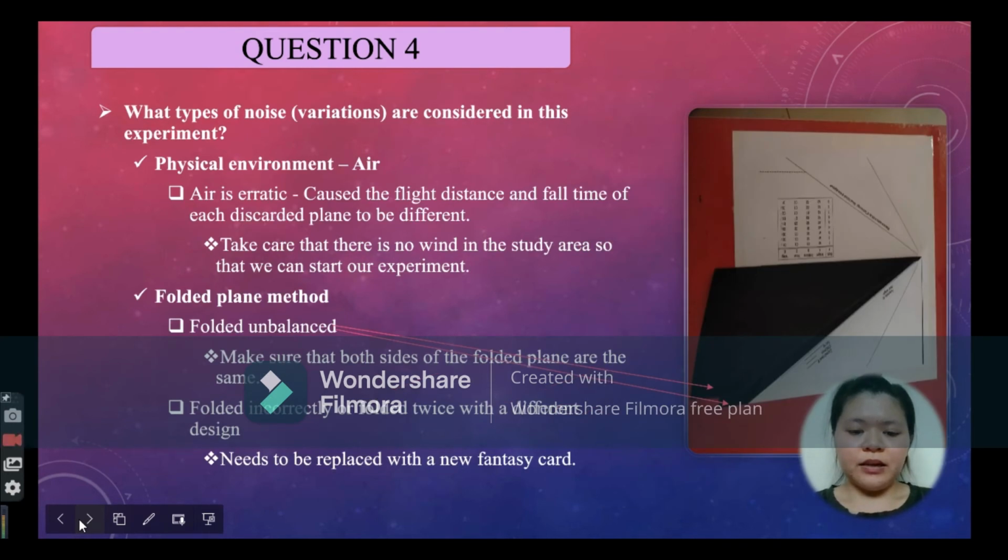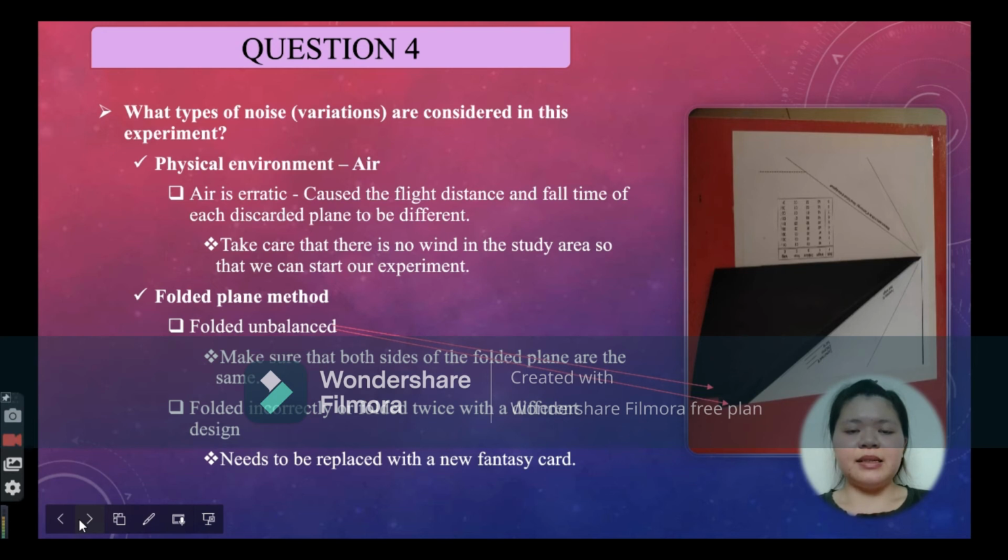Next, the fourth question given is: what types of noise variation are considered in this experiment? Based on the experiment conducted, there are two types of noise variation considered in this experiment. The first is the physical environment, that is A. In fact, the air in our experiment place greatly affects the flight of an aircraft, namely the flight distance and the landing time of an aircraft.